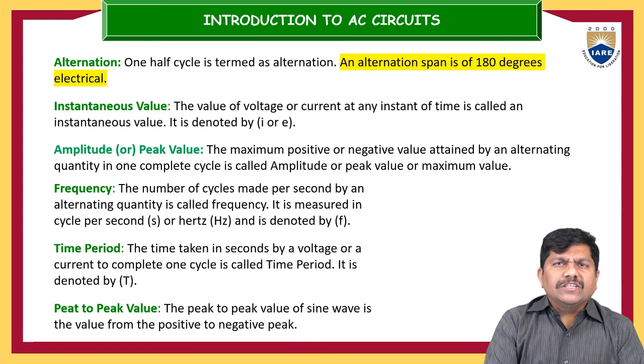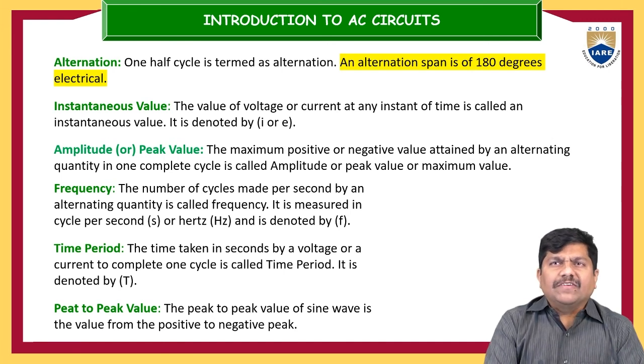The next definition is amplitude, or the peak value. The maximum positive or negative value attained by an alternating quantity in one complete cycle is called the amplitude or peak value, or in some cases the maximum value of that waveform.